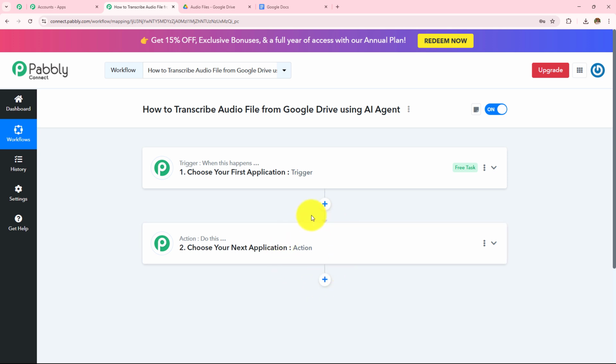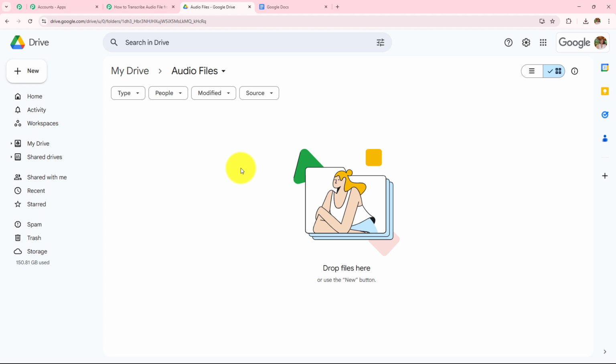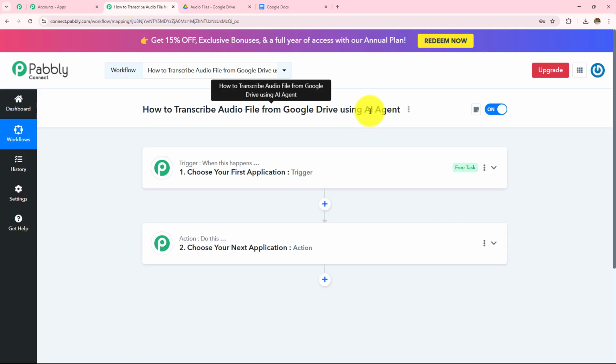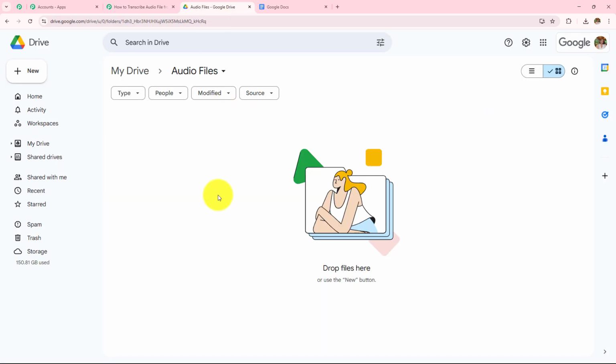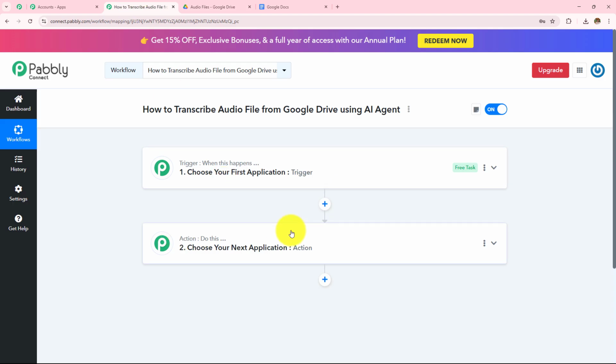Here in this workflow, I want to transcribe audio file from Google Drive using AI agent, which means whenever I am going to upload an audio file in my Google Drive, my AI agent, which is OpenAI, is automatically going to create a transcription for that particular audio file, and then I am going to upload and create a Google Doc of that same transcription in my Google Doc. So here trigger says when this happens, which means whenever I'm going to upload an audio file in my Google Drive and then action says do this, then transcribe that audio file and create a Google Doc for that audio file.